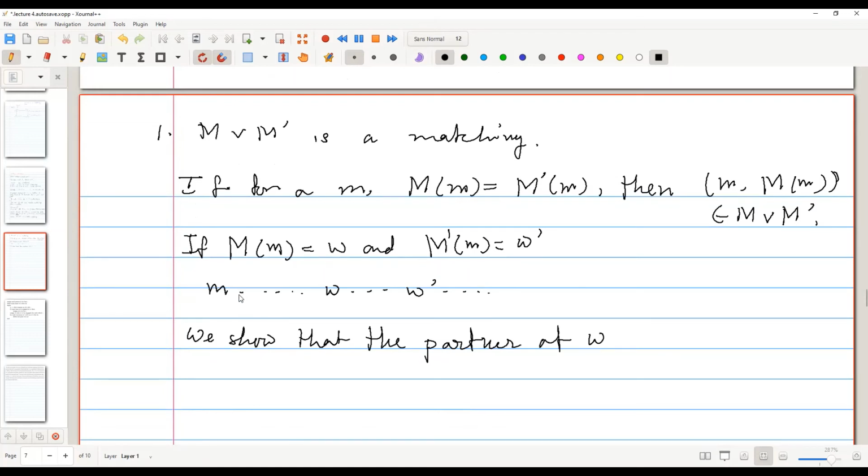It is m's preference, just the man's preference list. So in the preference list of m, W comes before W prime. We assume that without loss of generality. So we show that the partner of W in M prime is small m.